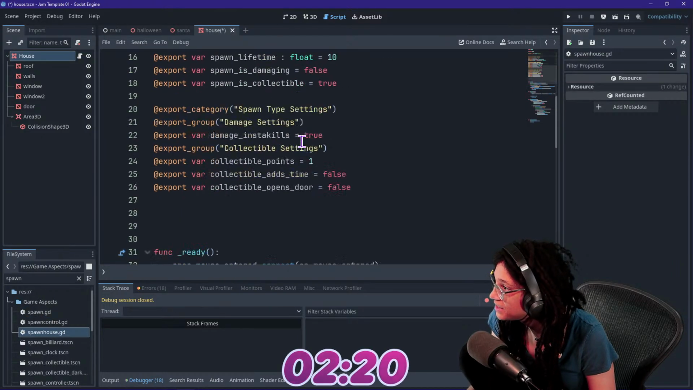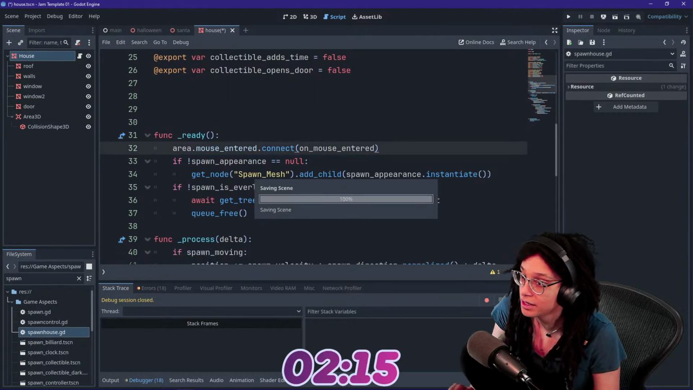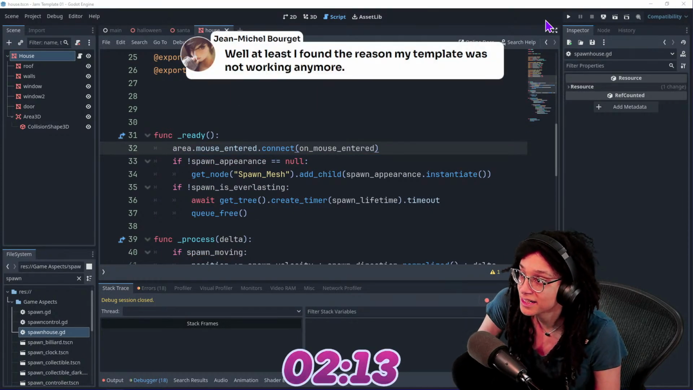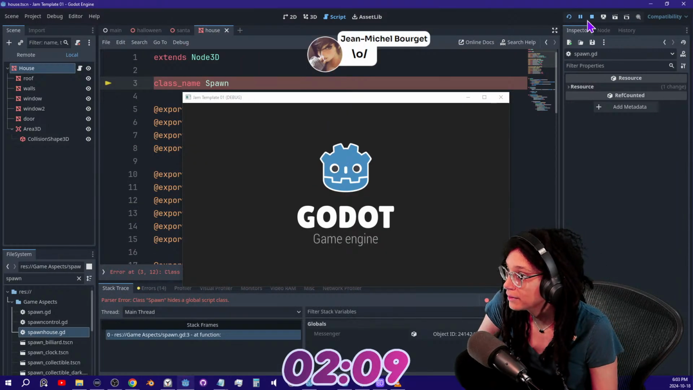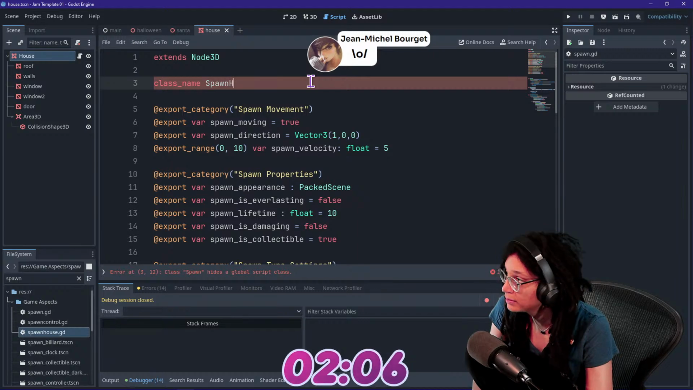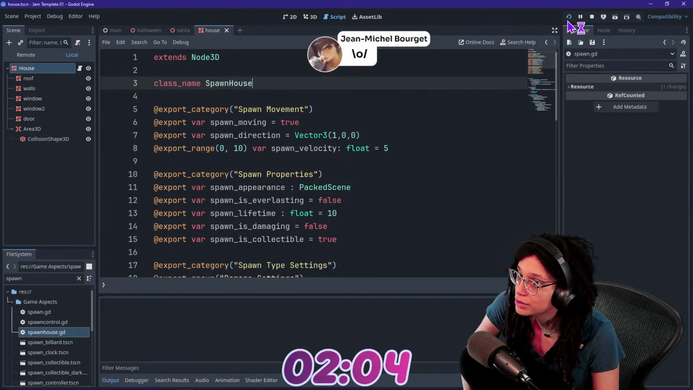I'm in such danger. I know it. You found the reason your template wasn't working? Nice. I love that. That's great. Yay. Okay, fine. Spawn house, whatever. Just work. Jeez.